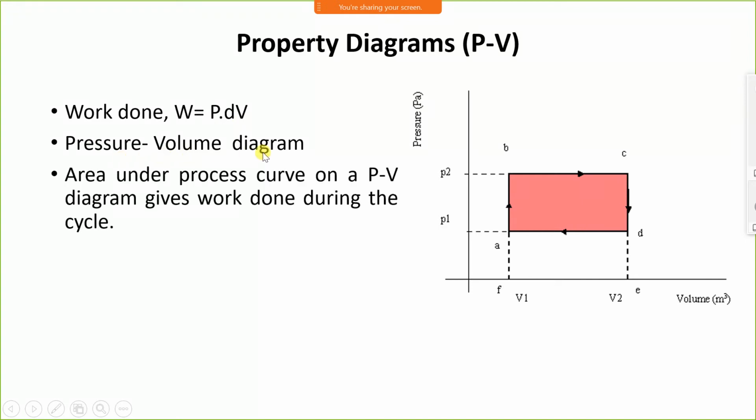We have seen the pressure volume diagram here. The area under the process curve on the PV diagram gives the work done during a cycle. We have already seen in unit 1 that the area under the curve of a PV diagram, or the area under the process in a PV diagram, gives the work done.